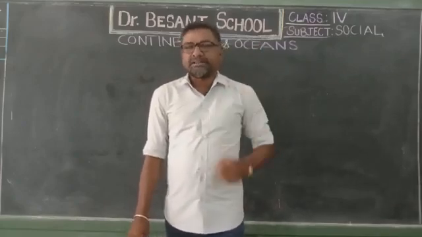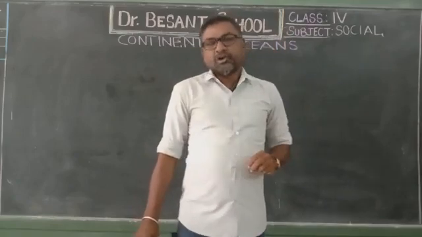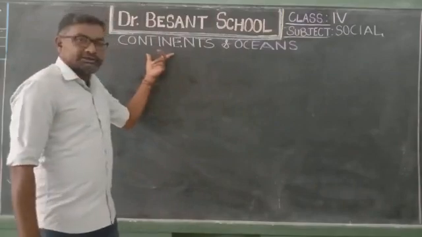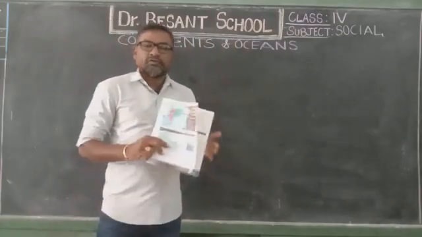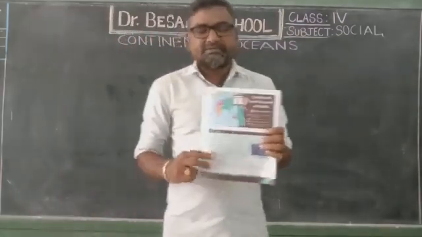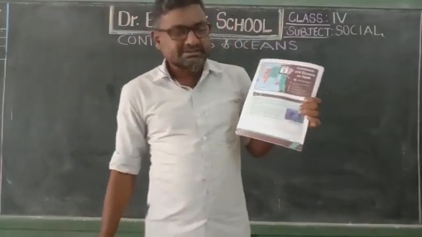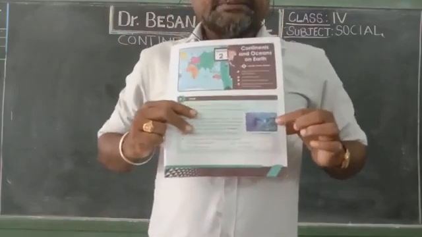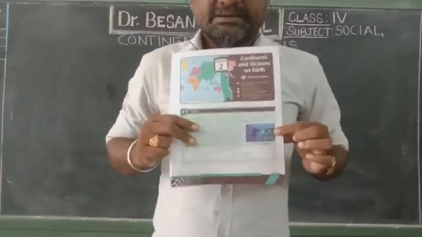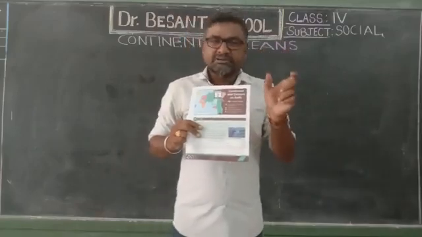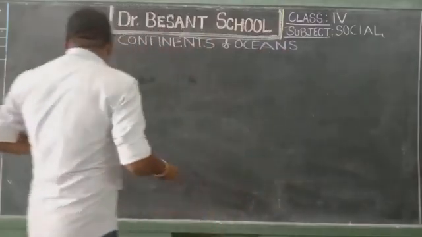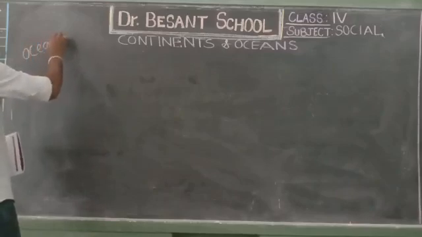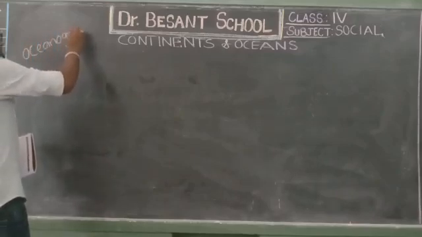But the same Earth has 2 features. How many features? 2 features. The 2 features are continents and oceans. Once you see page number 7. Here a small picture is given. Under the picture there is a word: Oceanographer.